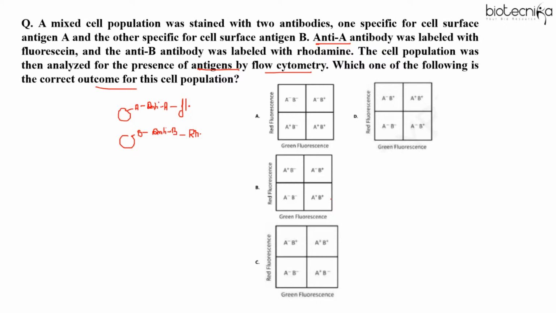Okay, Arzu, option C. Shweta, you're also saying option C. Okay, Krishna, option C. Sandeep, you're saying option A. Okay, some are saying option A as well.